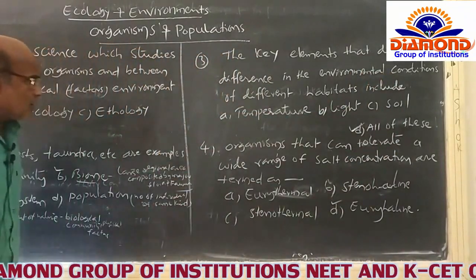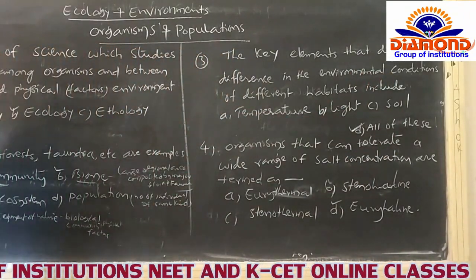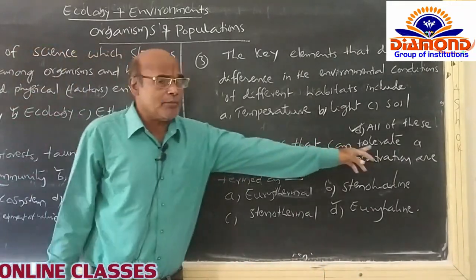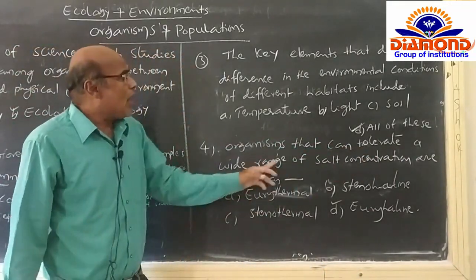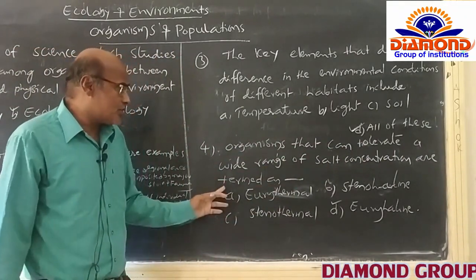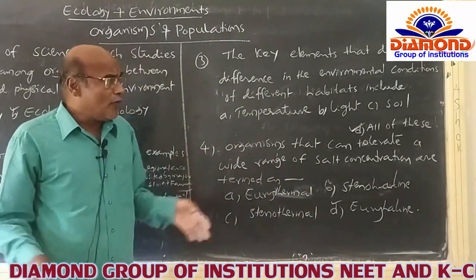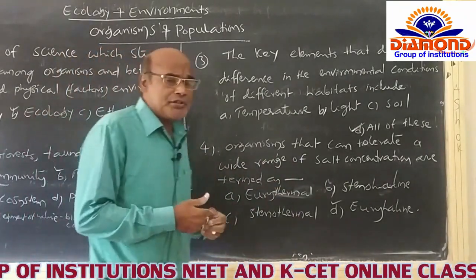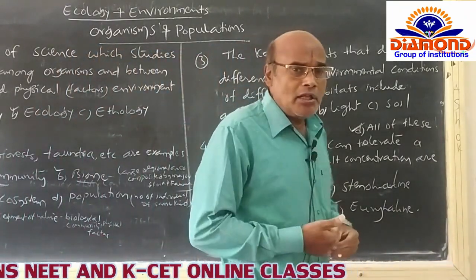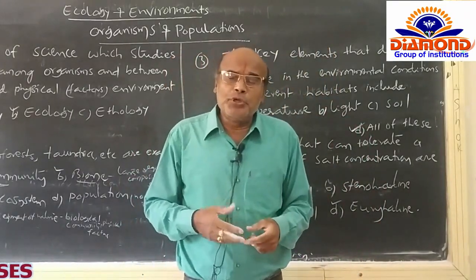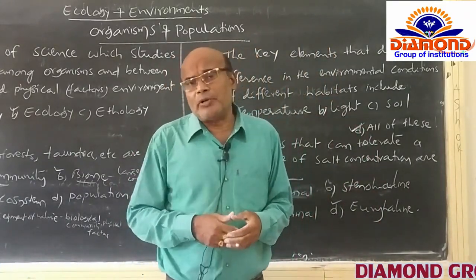After that, the next question is: organisms that can tolerate a wide range of salt concentration are termed as. Of course, regarding temperature, all living organisms are simply classified into two types: eurythermal and stenothermal.